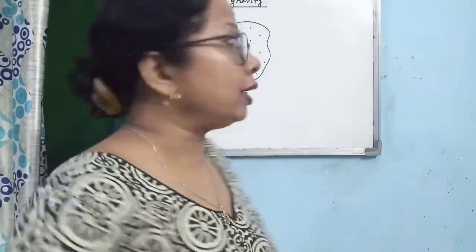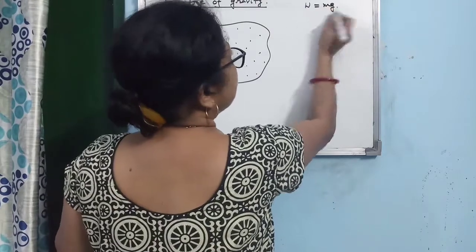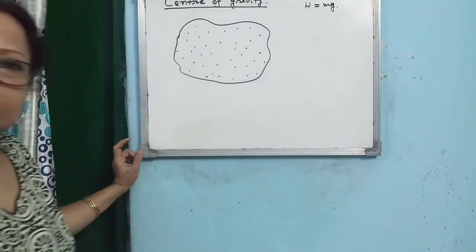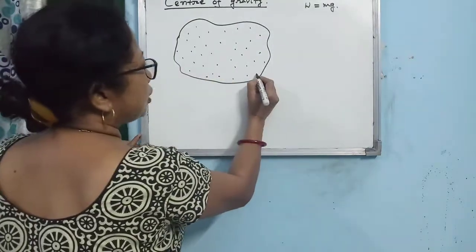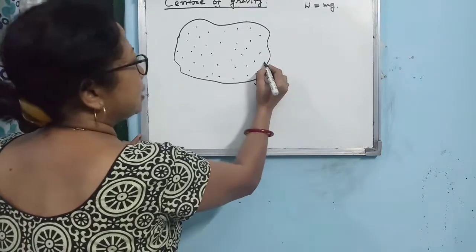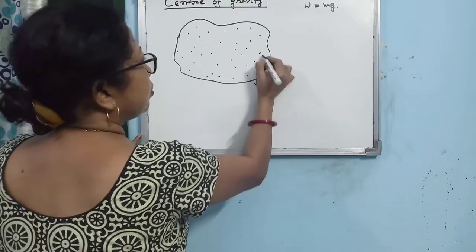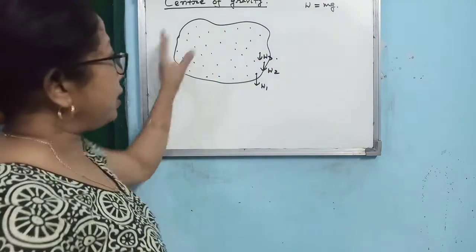Alright, that we already studied in junior classes, that weight of the body is given by mass into g. 9th standard only we studied. So if you consider an extended object, suppose this is the first particle, the weight W1 is acting in the downward direction. This W2 acting downward, W3, it is not possible for me to write every weight.